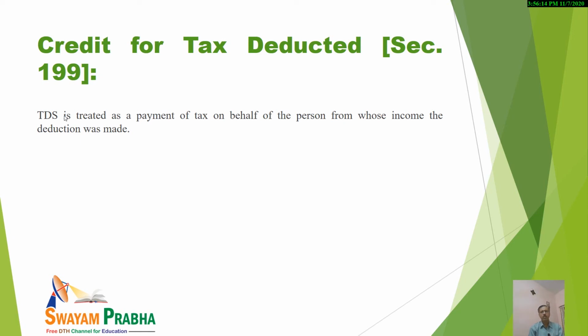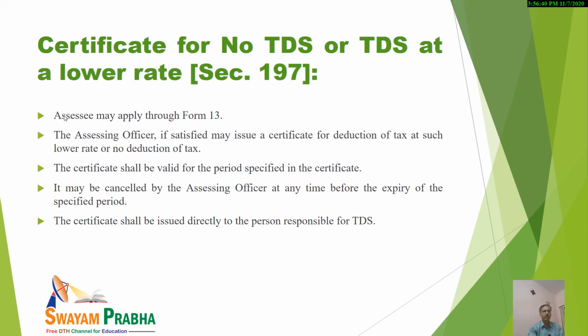As I have told you, let us suppose your final tax liability is 90,000 and 30,000 has already been deducted by way of TDS. Then ultimately you are responsible to pay 60,000: 90,000 total tax liability minus the TDS already deducted, 30,000. So the remaining 60,000 is required to be paid by you.